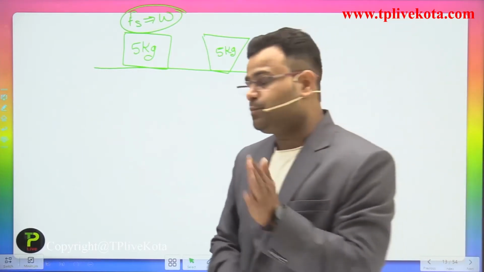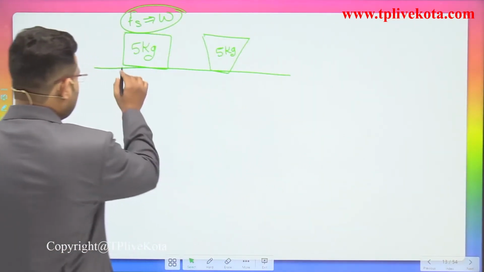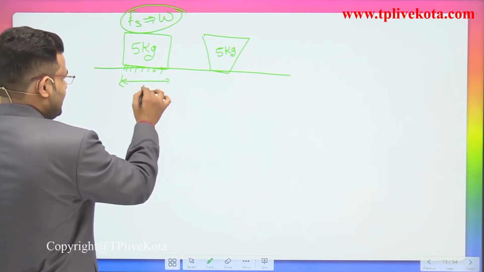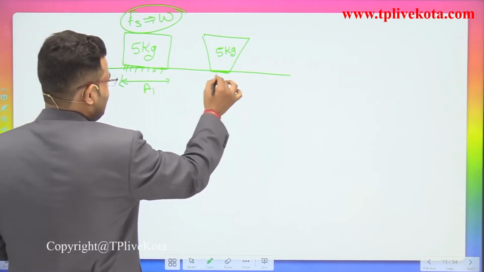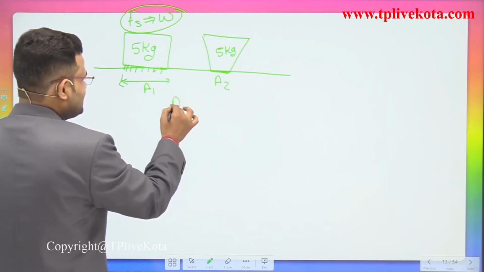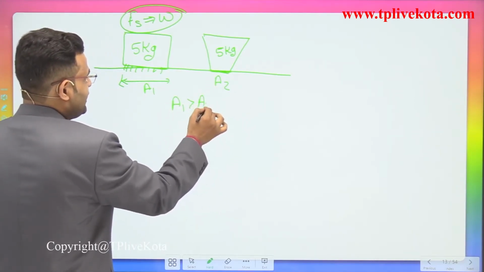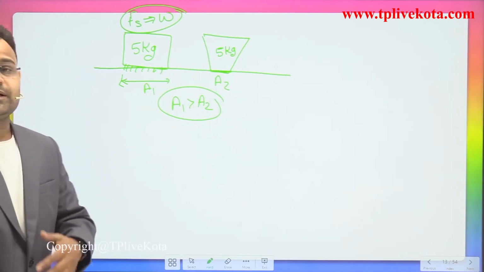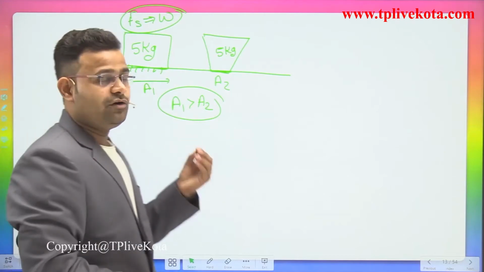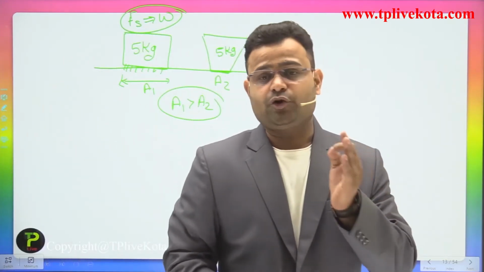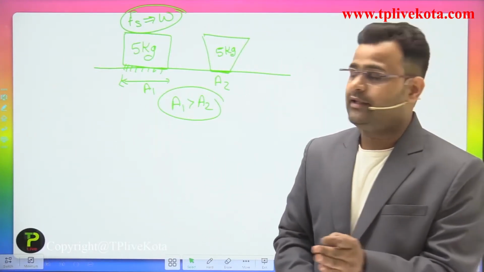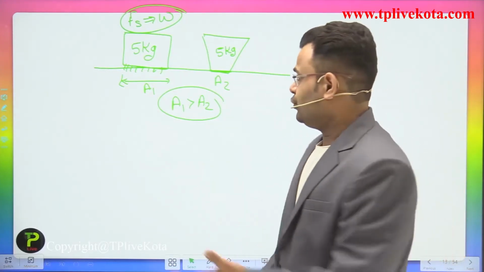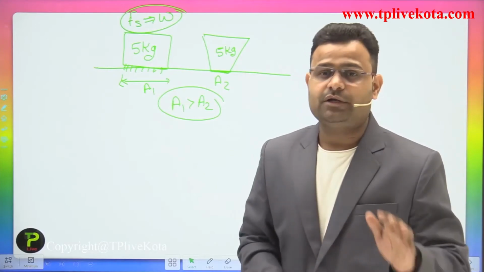The last point says that it doesn't matter which area is in contact. One area is A1, the other is A2. Which area is high and which is low? In the case of that block, area A1 is greater than area A2. So if we go by area, we would expect a high force of friction for the first body, but that is not happening.